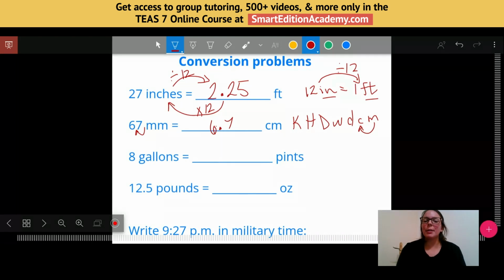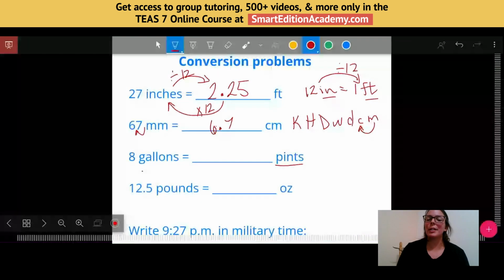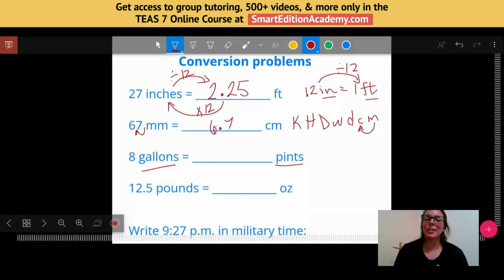Okay. This next one, going from gallons to pints. If you know how many pints are in a gallon, you can do this in one step. Okay, this wasn't something that was on our conversion sheet. We have a couple other steps we could do to figure it out. But if you know that already, you can do it in one step. The sheets that I gave you are not like an exhaustive list of all of the conversions you'll need to know, but it actually did have enough information for you to figure it out.